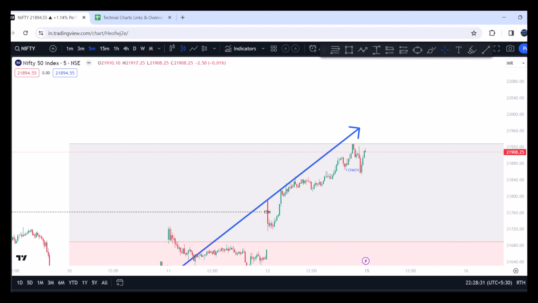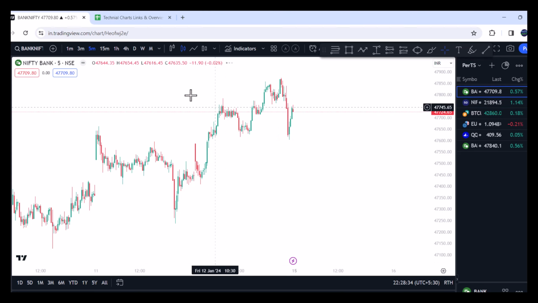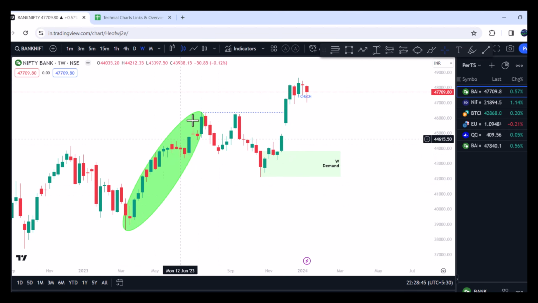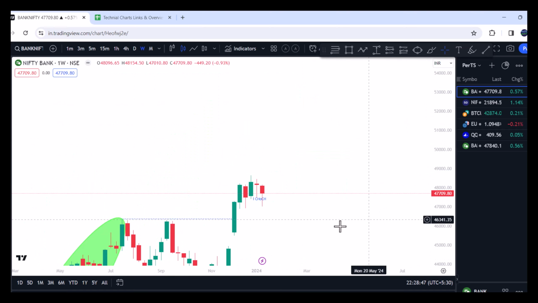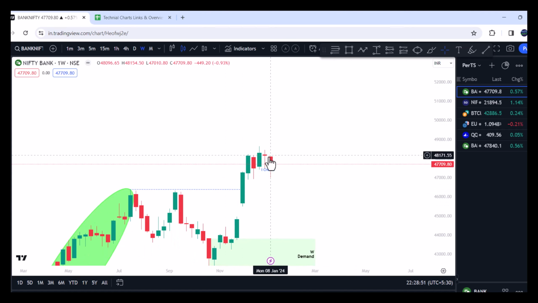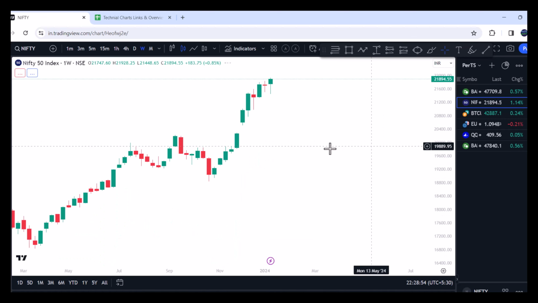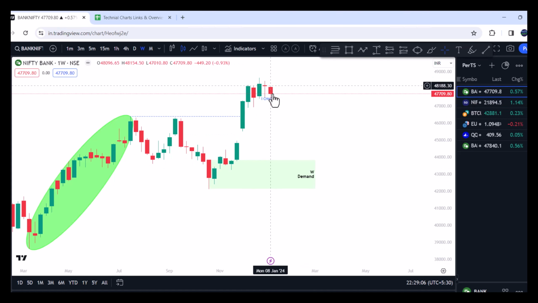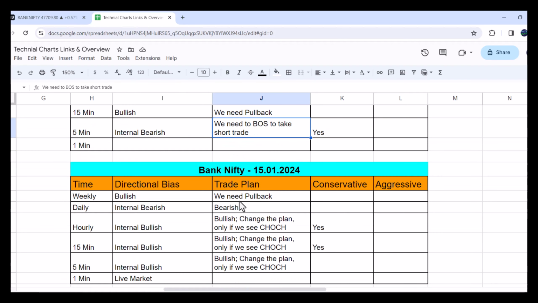Now let's go to Bank Nifty. Go to higher time frame, weekly. So if you see weekly, again it's almost a similar structure, but you see Bank Nifty is forming some kind of bearish candles, whereas Nifty on weekly time frame, you see it's continuously going upside. There is no pullback or no candle closed below the previous candle low. But Bank Nifty is trying to come down, but somehow there is strong support coming on the weekly time frame. Anyways, as per the market structure, we are still waiting for the pullback to take a trade. As of now, the direction is bullish.